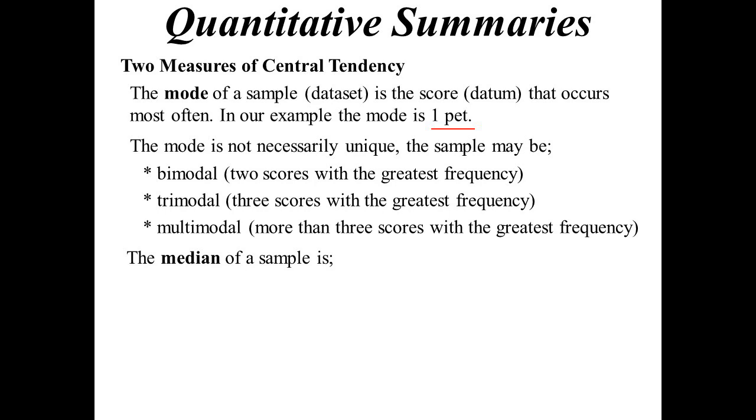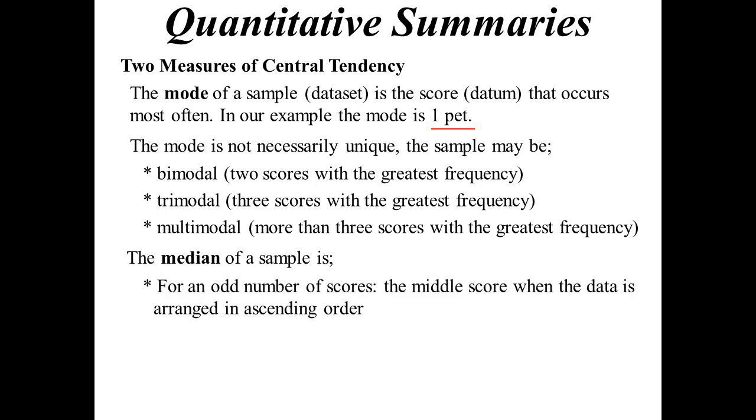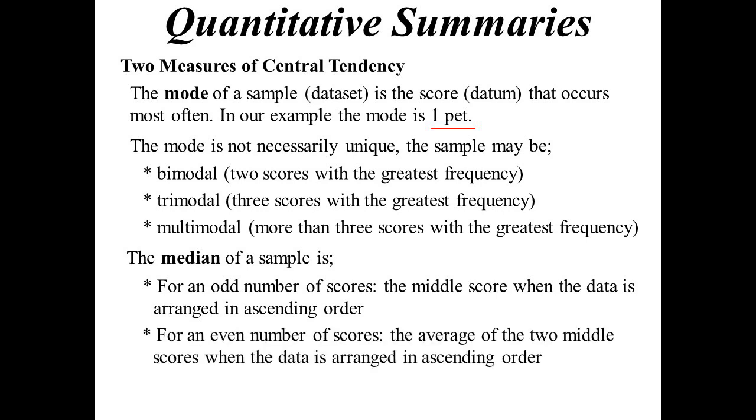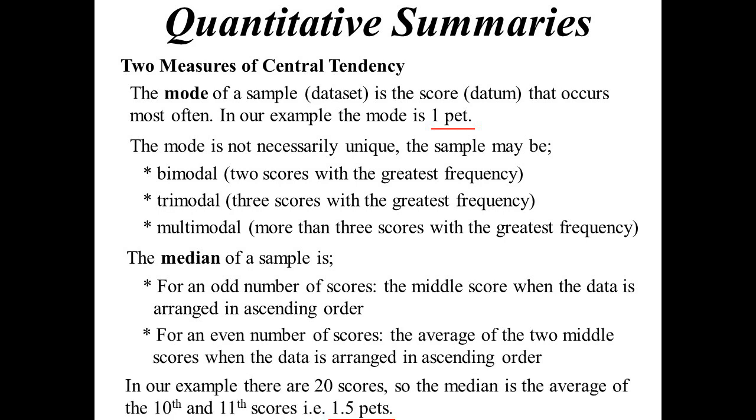The median, well, that's the middle score. So how do we work it out? Well, if you've got an odd number of scores, it will be the actual middle score when you arrange it in ascending order. Now, if you've got an even number of scores, however, then what you have to do is average the two middle scores. Once again, the data has to be arranged in ascending order. In our example, we had 20 scores. That's an even number, so the median will be the average of the 10th and the 11th scores. That ends up being 1.5 pets. Now, of course, you can't have 1.5 pets. It's just a statistical measure.